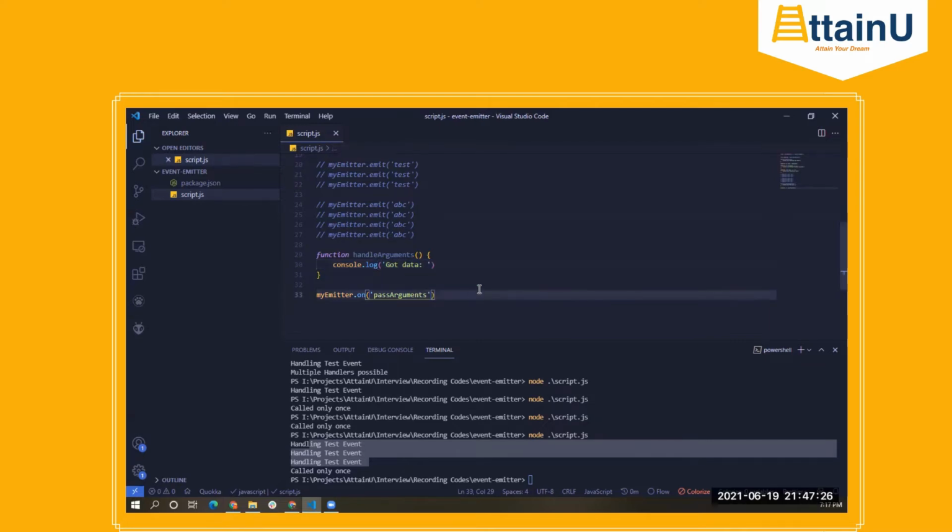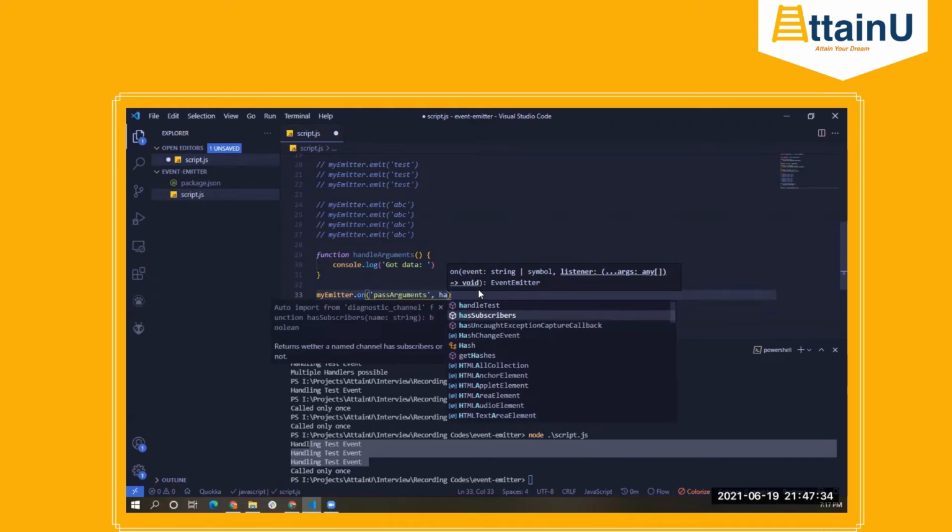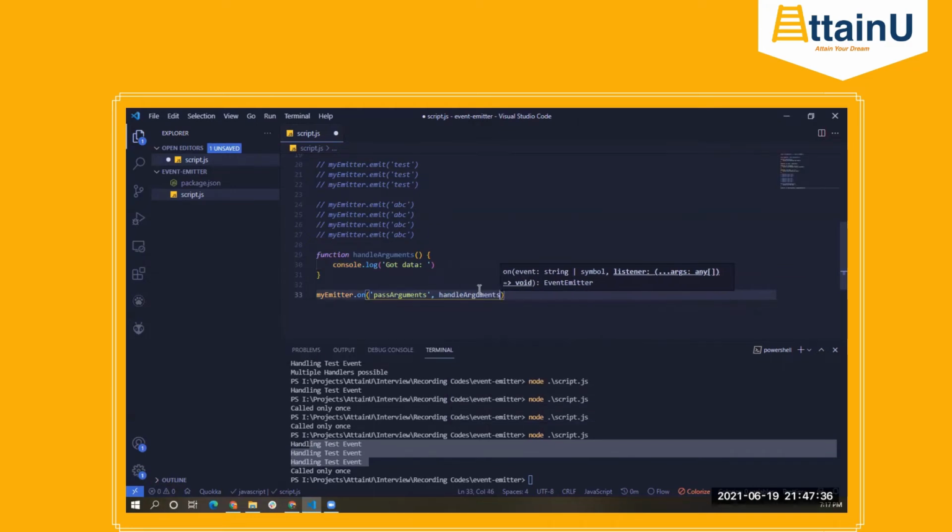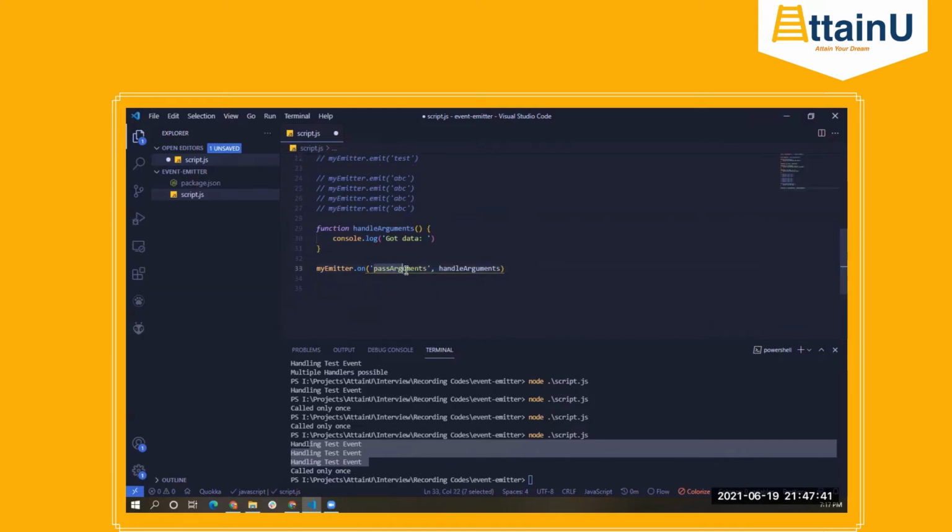So for now, we'll just register this particular event handler, which was handle arguments. So whenever this particular event is emitted or triggered, this function will execute. Okay, so let's just trigger that particular event for now. Emit pass arguments. Right. So if we execute now, we'll just see a message in the console called got data, and that's it.